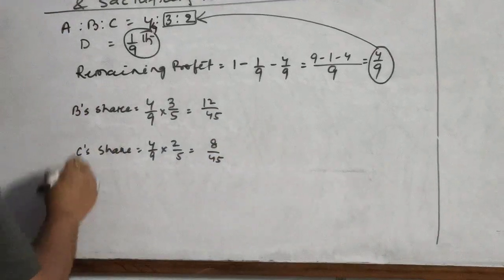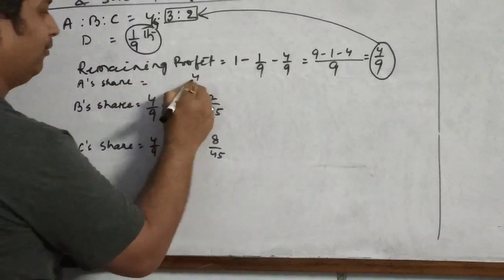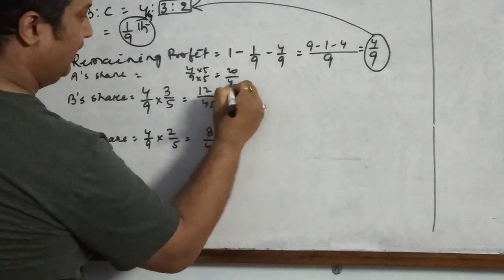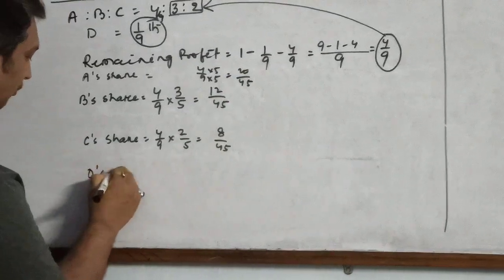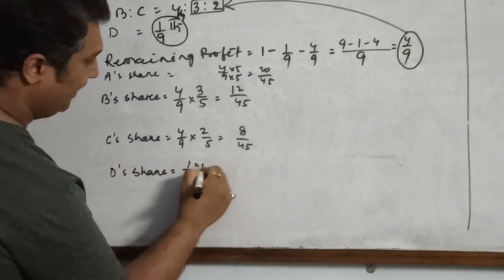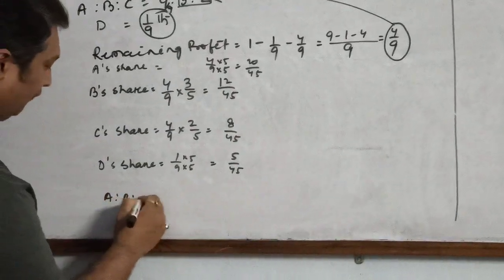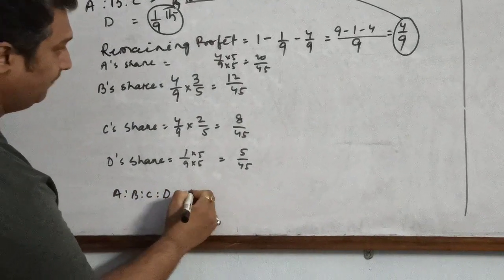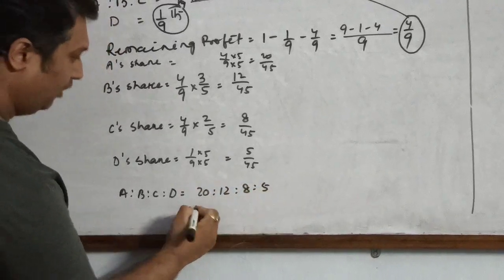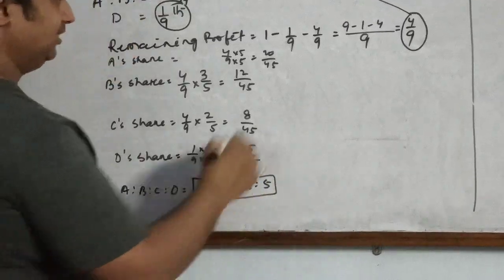So these two are already done. We already know that A is going to get 4 by 9. We can rationalize it into 5, so 20 by 45. We also know that D has come for 1 by 9 share. So we can rationalize him also, 4 by 45. So our new profit sharing ratio will be 20 is to 12 is to 8 is to 5. This is what the new profit sharing ratio will be.